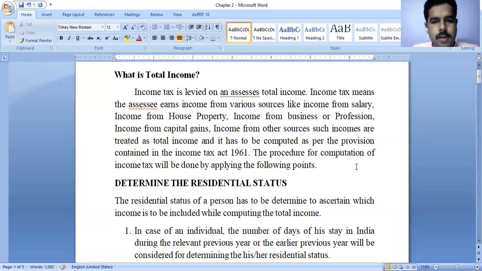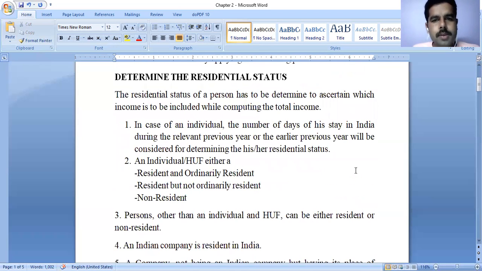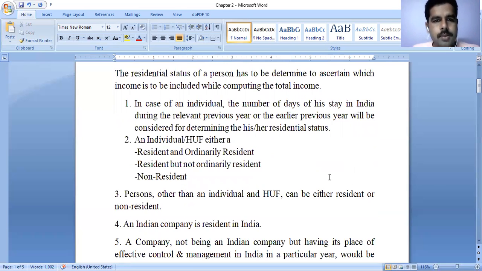First of all, we need to determine the residential status of a person. The residential status of a person has to be determined to ascertain which income is to be included while computing the total income. We already discussed this in the previous class, but once again we are going to discuss it today. In case of an individual, the number of days of his stay in India during the relevant previous year or the earlier previous years will be considered for determining his or her residential status.